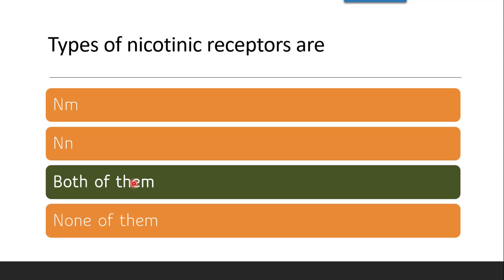Nicotinic receptors are subdivided into two types, NM and NN. NM is present at the neuromuscular junction of skeletal muscle and NN is present at the autonomic ganglia. So NN is responsible for stimulation as well as NM is responsible for contraction of muscles.